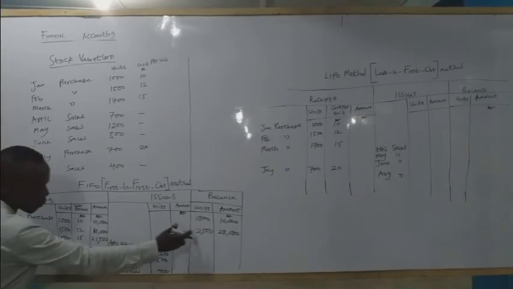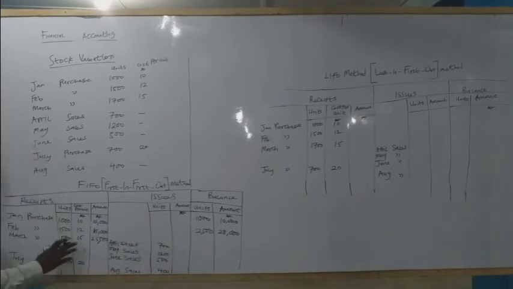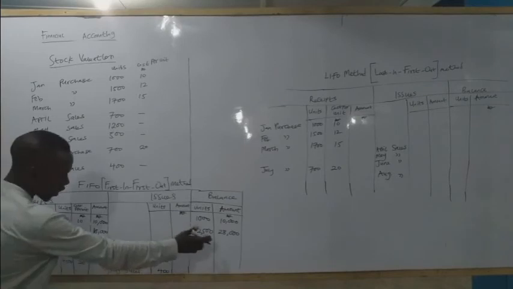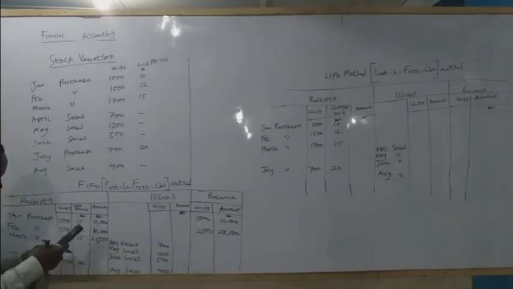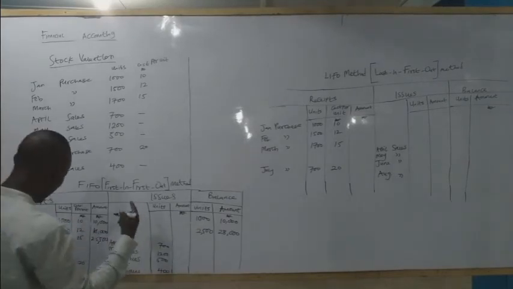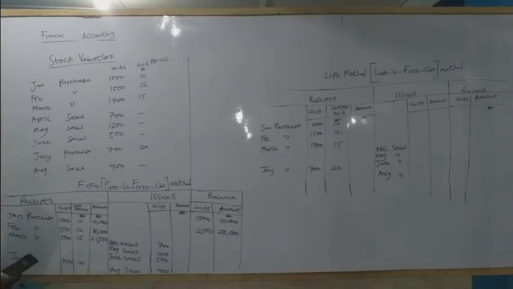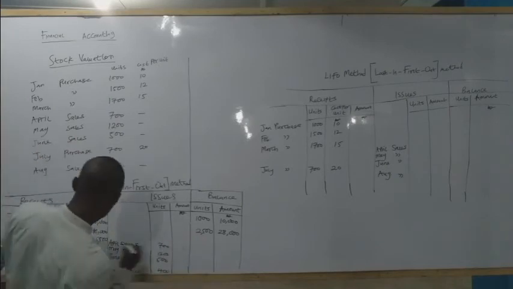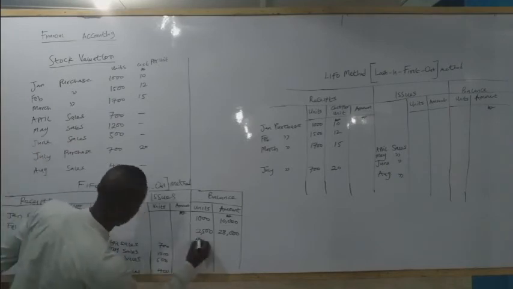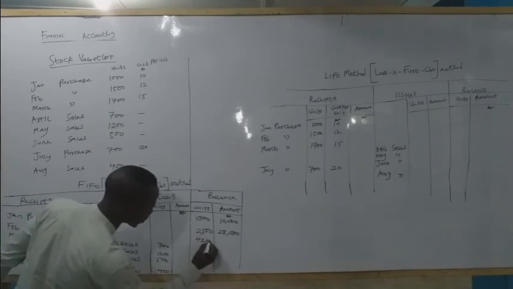So we add it to the balance we had at the end of February. So this one will be 2,500 plus 1,700, and we have 4,200. So end of March, 4,200 units.